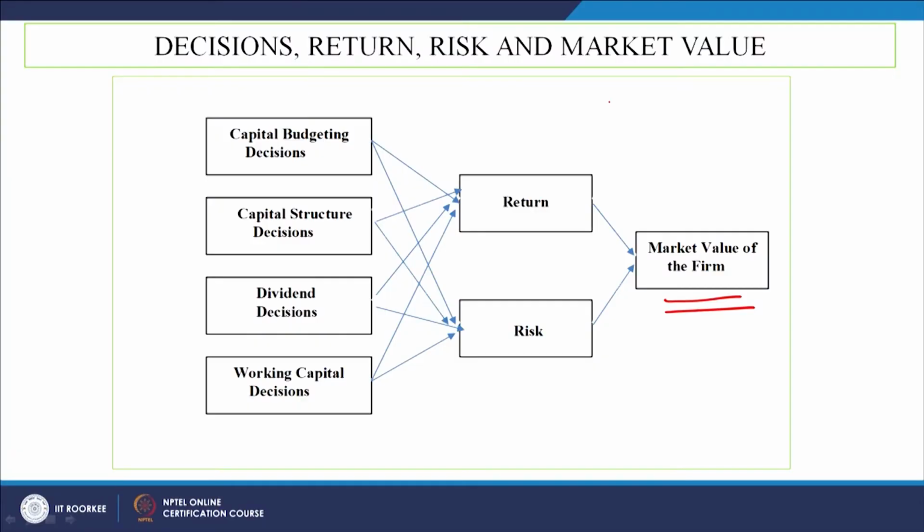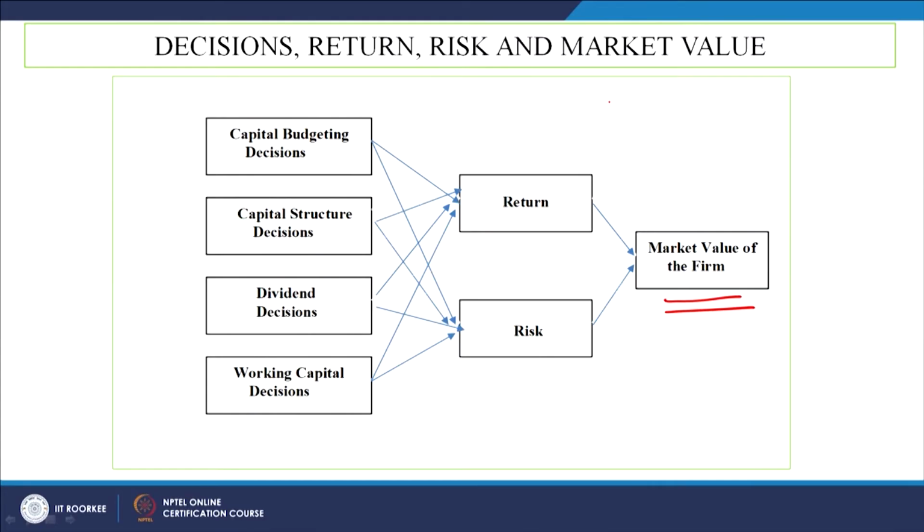Everywhere there are two aspects, one is the risk and another is the return. When you are taking the capital budgeting decision, both the aspects are important. When you are taking the capital structure decision, both the aspects are important. When you are taking the dividend decisions, both risk and return are important. When you are taking the working capital decision, both the aspects are important.